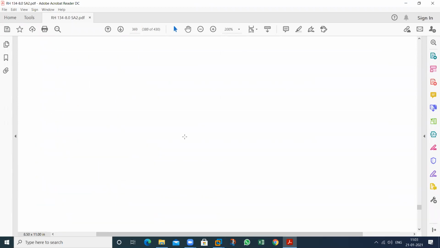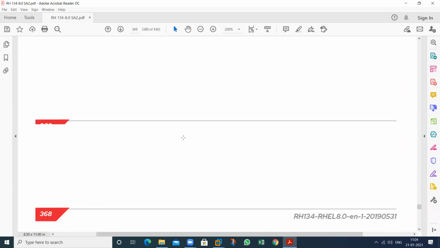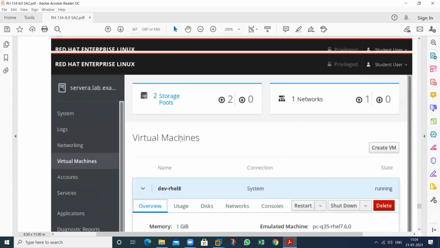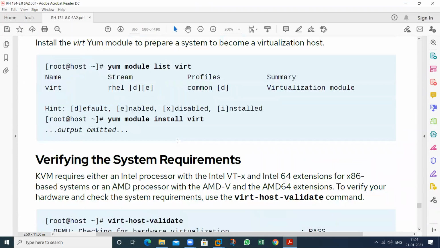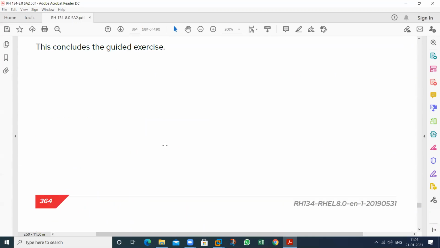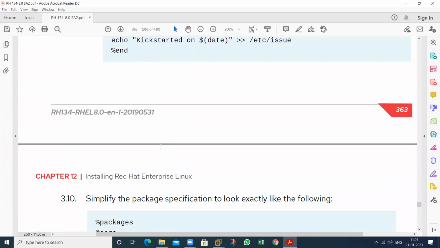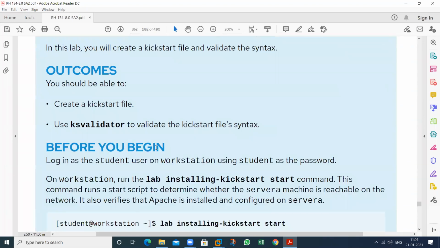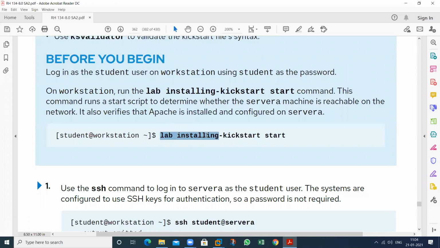So first, how to create a kickstart file. Give me just 1 minute, then I will start this lab. I will get my setup ready, then I will start. So these are the steps from this one. So I will start this. Just give me 1 minute.